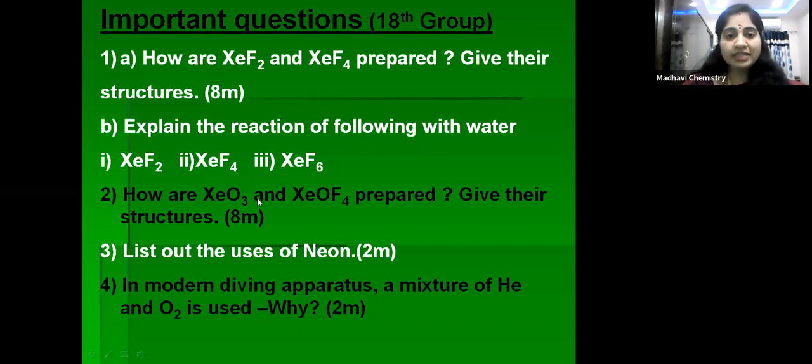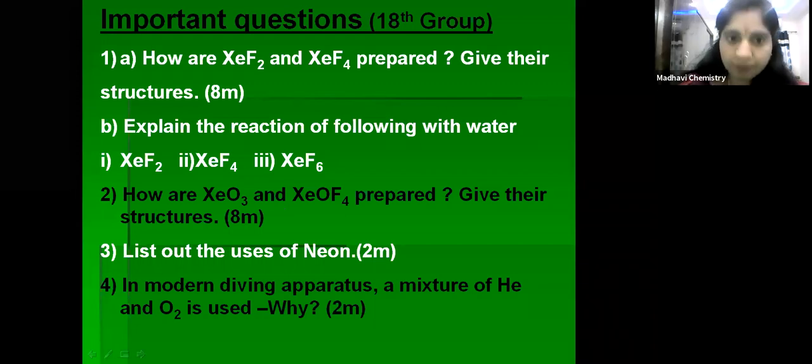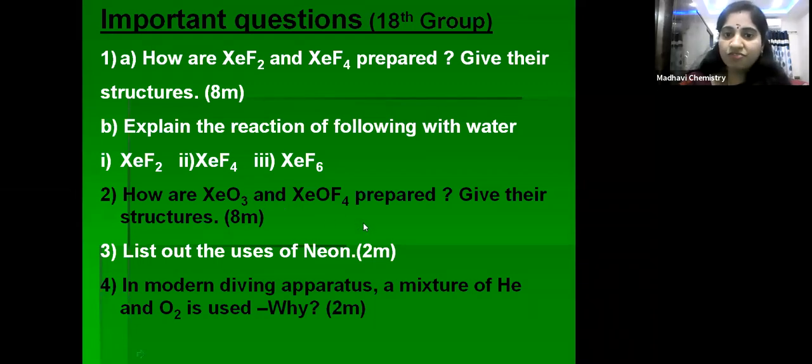Next, how are XeO3 and XeOF4 prepared? So already we have seen. From XeF4 and XeF6, when it reacts with one molecule, two molecules, three molecules of water, how they give different oxides and oxyfluorides, is it not? So give their structure. So their structure also we have discussed, children.